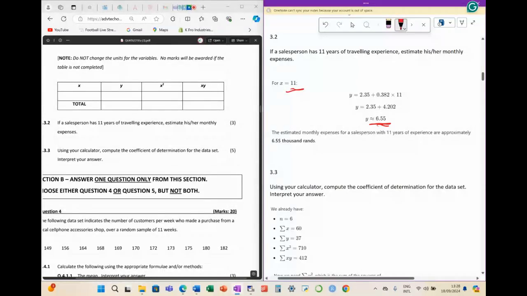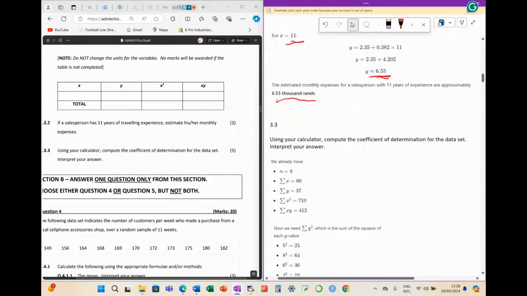So there you've got, sorry, this is in thousands, so that's 6,550. We obviously did not times by 1,000 here, but then that should be your answer.